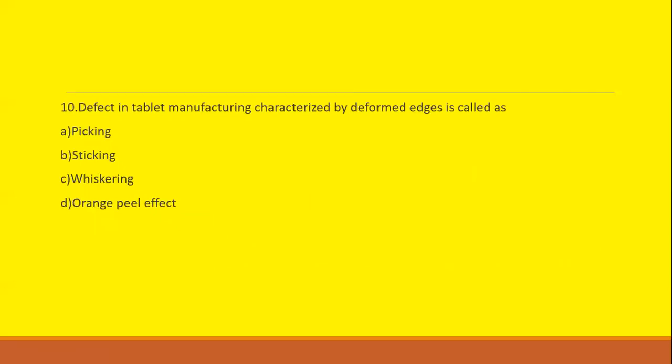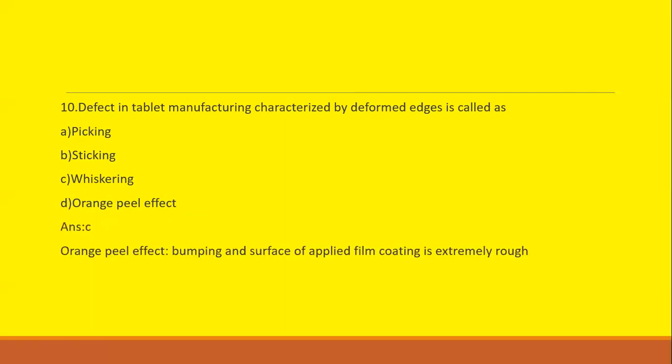Question number 10. A defect in tablet manufacture characterized by deformed edges is known as: option A, picking; option B, sticking; option C, chipping; option D, orange peel defect. The correct answer is chipping. Chipping is a defect in tablet manufacturing characterized by deformed edges.